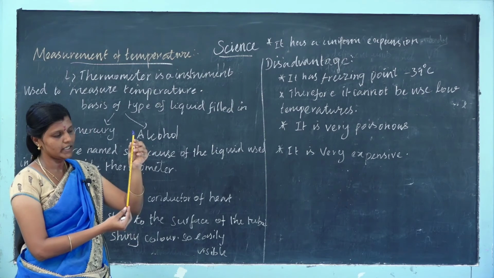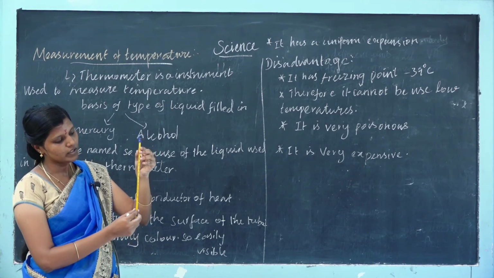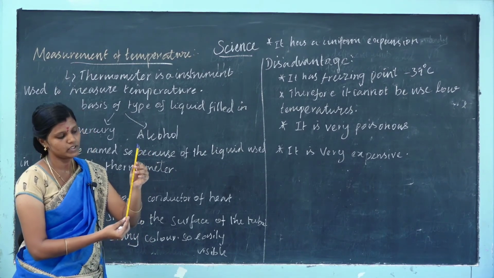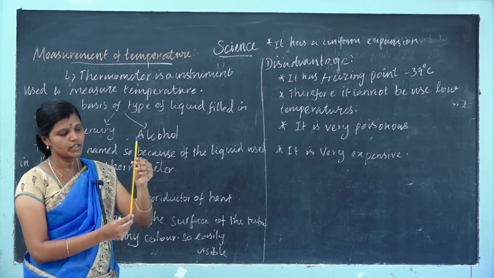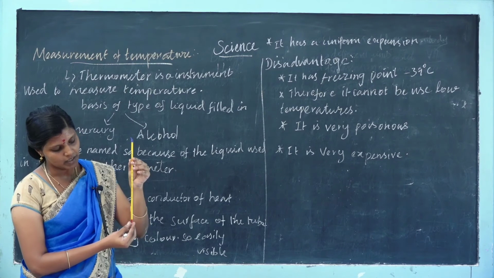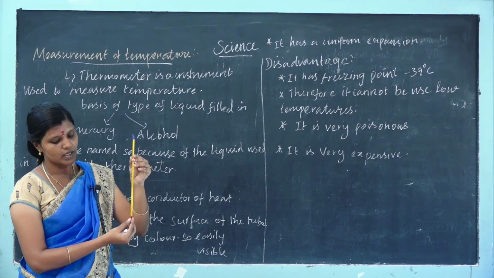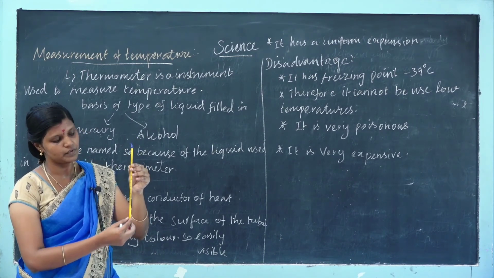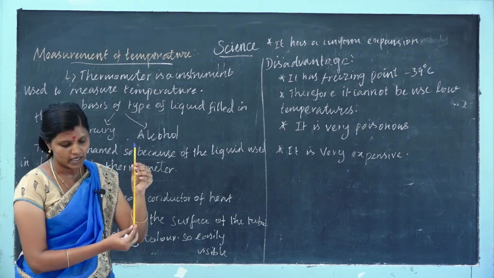Mercury is small and shining, so it is visible outside the bulb. So it is a long, narrow, uniform glass tube. It has a bulb at one end which is filled with mercury. The small, shining mercury thread is visible outside the bulb.